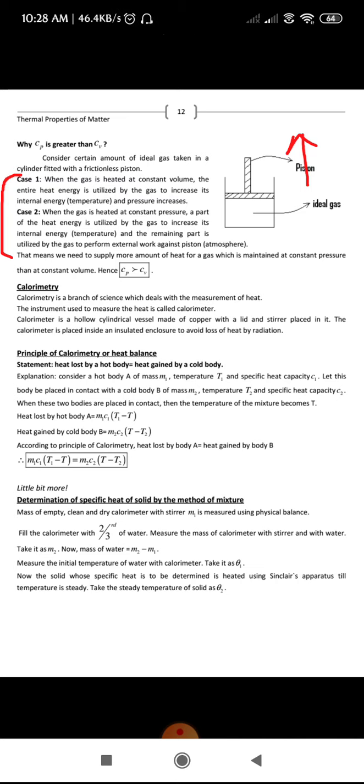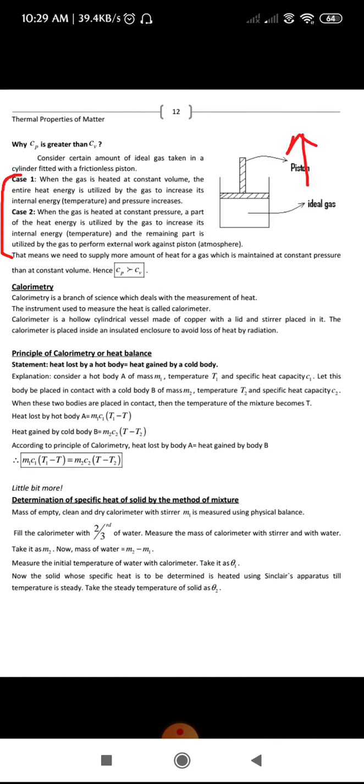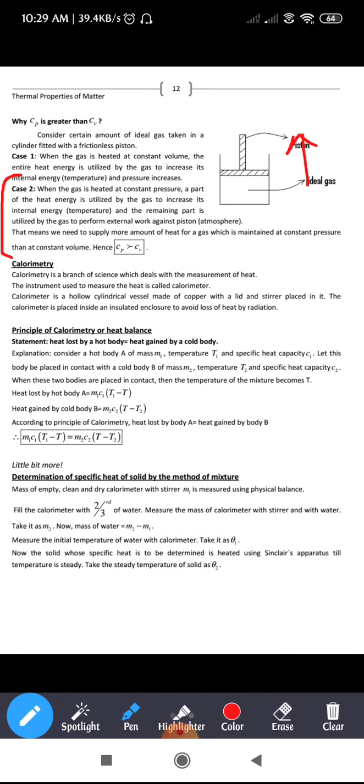Next, we take a second body, which is a cold body, with mass m2, temperature T2 and specific heat capacity C2. Next, you bring these two bodies into contact. The temperature of both bodies becomes the same, so the final temperature of the two bodies is T.